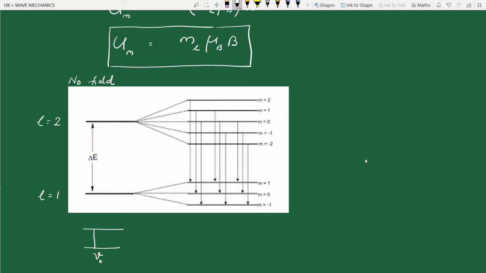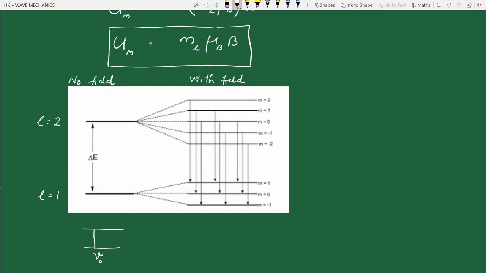Now the right hand side of the figure is with some applied magnetic field. In the absence of the magnetic field, corresponding to L equal to 2, you have 5 different ML values: ML equal to minus 2, minus 1, 0, plus 1, plus 2. All these ML values have the same energy in the absence of the field.